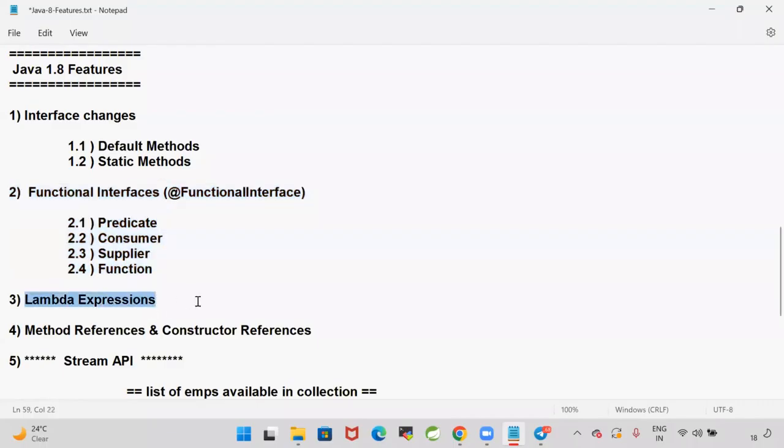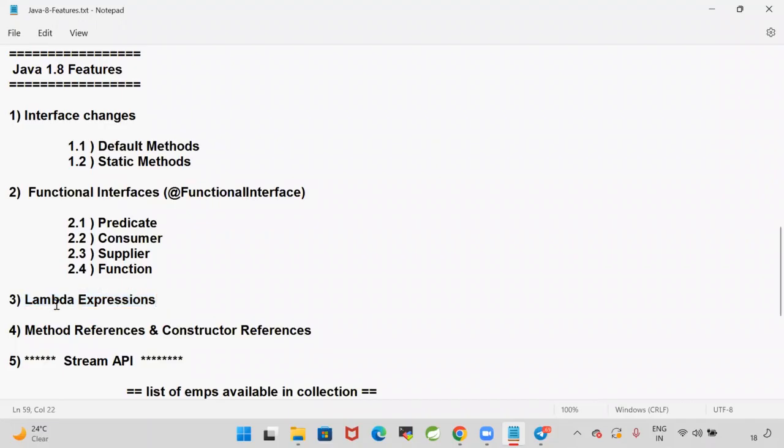Earlier, in object-oriented programming, everything we represented by using class, object, methods. But from 1.8, we can write lambdas. We can write functions in Java, nameless functions, anonymous functions. Lambda is an anonymous function. So earlier, if you want to write a method, you need to write a method with a name, with a return type. But lambda has no name, no return type. It is an anonymous function.